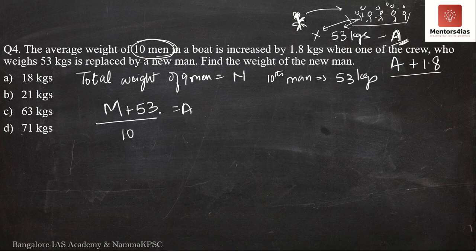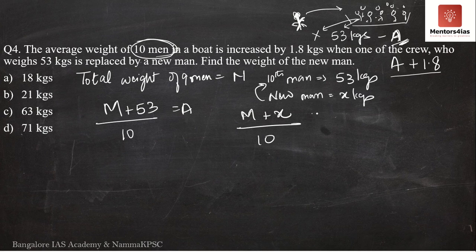Now, if this person is replaced by a new individual whose weight we have to find out, that is what the question is asking for, let this new man, who is going to replace the 10th man, let his weight be X kgs. The weight of the 9 individuals does not change. Only the 10th individual is being replaced by a new man whose weight I'm assuming to be X kgs.